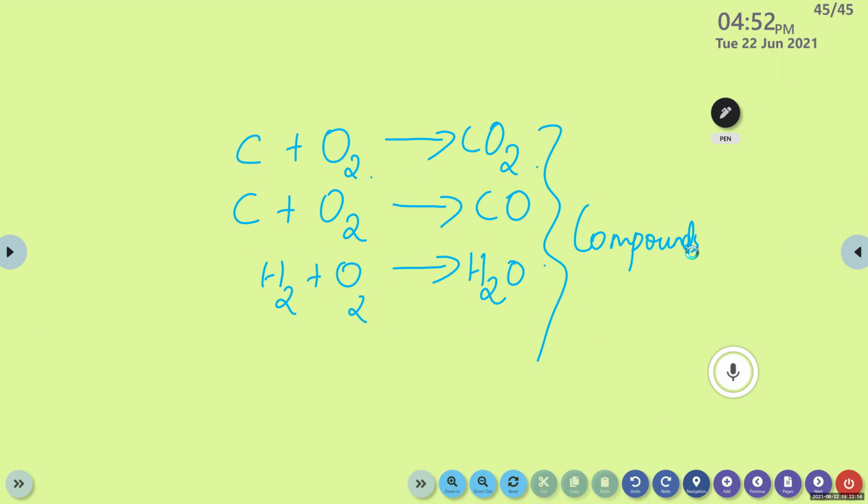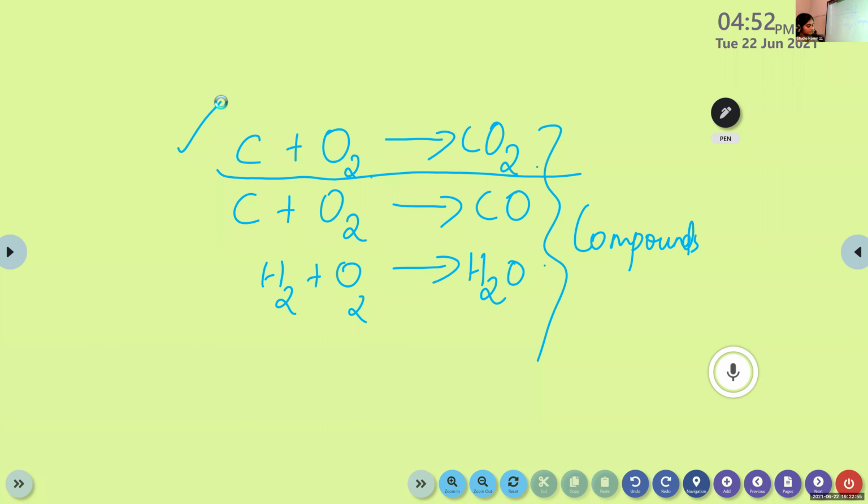Okay, from this first equation, can you identify which one is an atom, which one is a molecule, and which one is a compound? Gaia Mary Jane, can you tell me from this first equation, which one is the element, which one is the molecule, and which one is the compound?